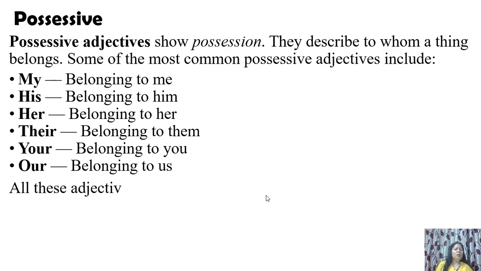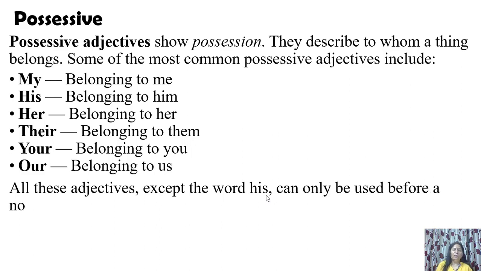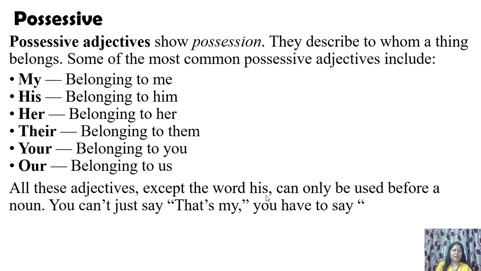Now, all these adjectives except the word his can only be used before a noun. You can't just say that's my, you have to say that's my pen. They need a noun.